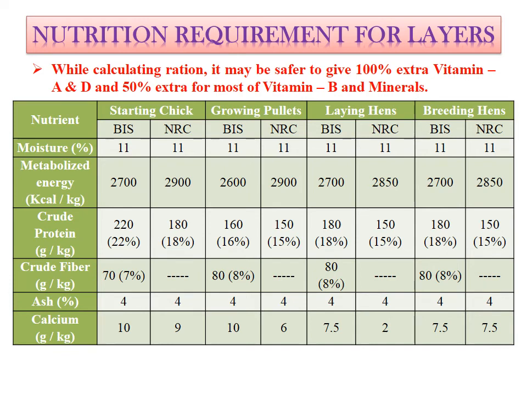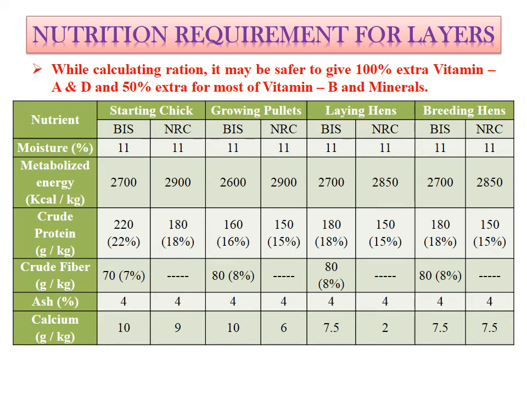Then another important nutrient is crude protein. Generally in case of starting chick it will be 22% and 18% according to BSI and NRC respectively. For growing pullets they will require less protein, so it will be 16% and 15% only. While in case of laying they will require 18 to 15%, and breeding hens also it is the same.